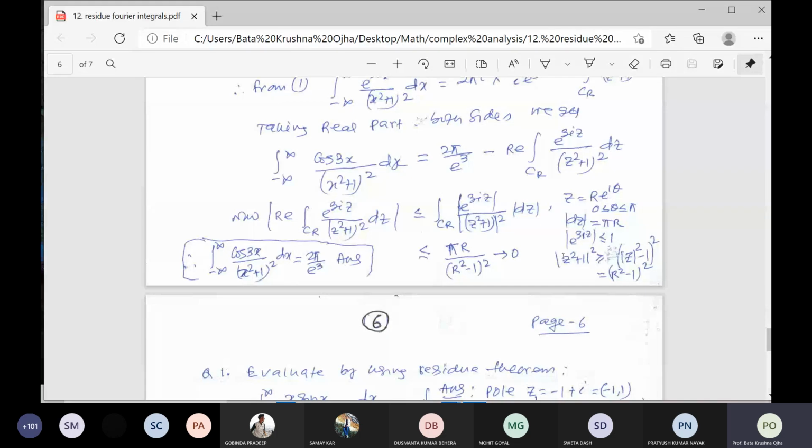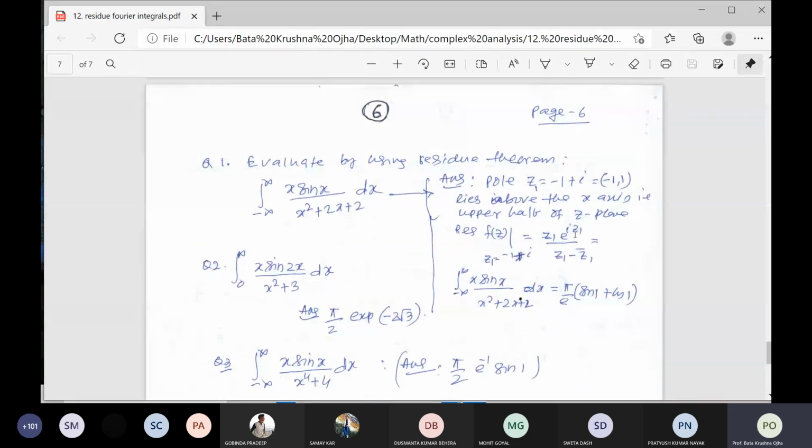The mod of e to the power 3iz is always less than or equal to 1, because it is cos 3z plus i sin 3z, and sin and cos functions are less than or equal to 1 in mod. The denominator z square plus 1 whole square is greater than or equal to r square minus 1, already known. So it tends to 0, dividing both denominator and numerator by r square. So it tends to 0.